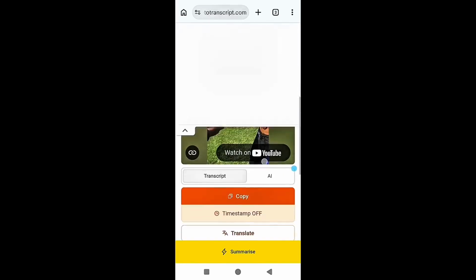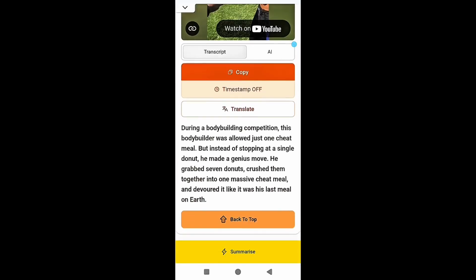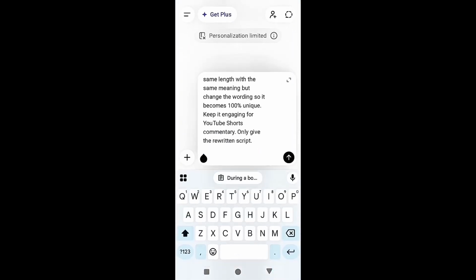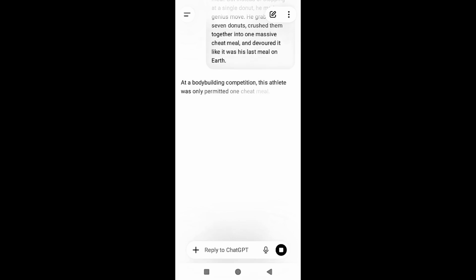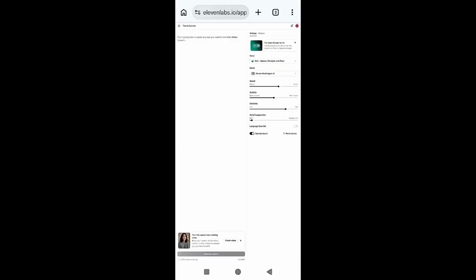So look, it's pulled out the transcript of that video. Now simply click copy the transcript, and come over to ChatGPT. The main work here is ChatGPT's. Look, I've already got a prompt here. You'll get this prompt in the comment section. So here, underneath it, you paste that script and hit enter, and friends, this will give you exactly the same result, the same length, and it'll be your own original script, even better, actually. So this prompt you'll get in the comment section.